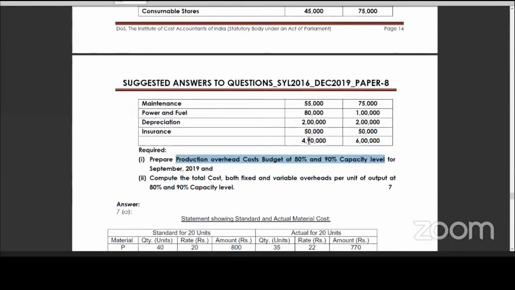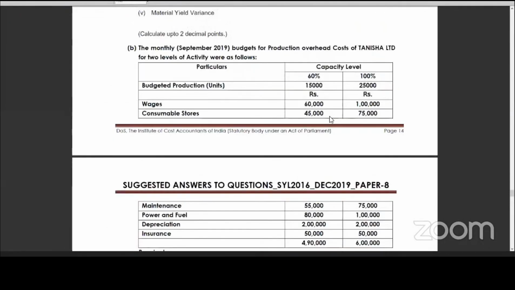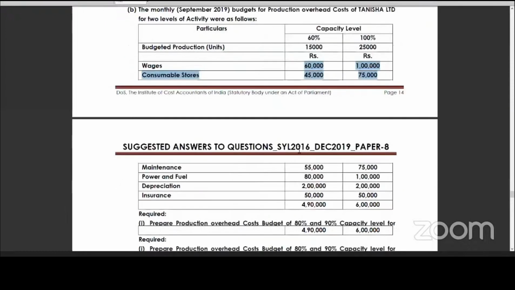So the first two are variable. The next two are semi-variable, variable and fixed. The last two are fixed cost.